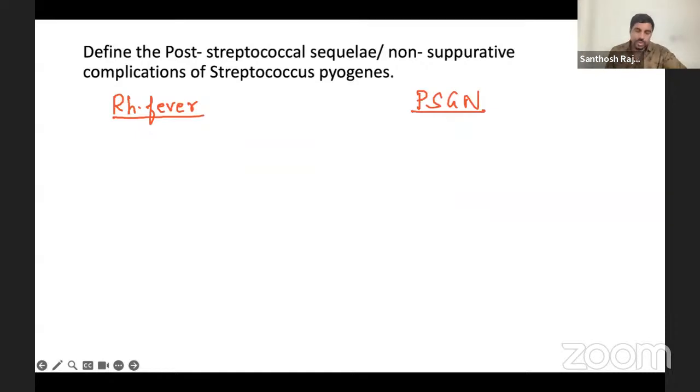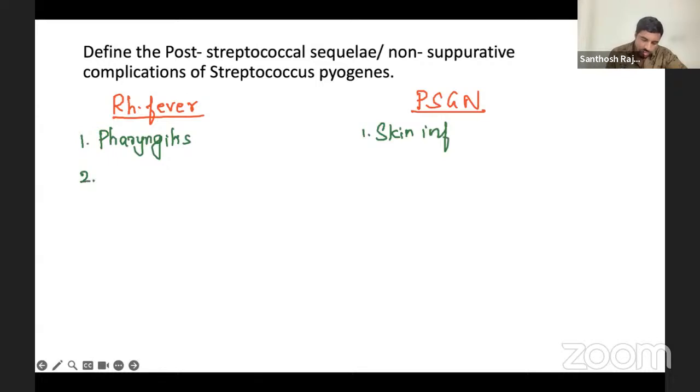So this is one of the most important diseases. Rheumatic fever, you know that this is usually after pharyngitis, after pharyngitis of Streptococcus pyogenes. But post-streptococcal nephritis is usually after skin infections, like necrotizing fasciitis, cellulitis, or any skin infection by Streptococcus pyogenes. Okay. So the triggering factors are pharyngitis here and skin infection there.